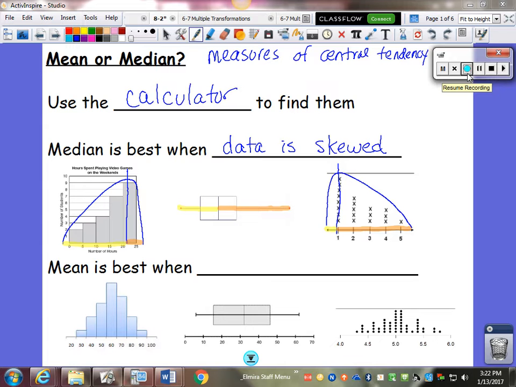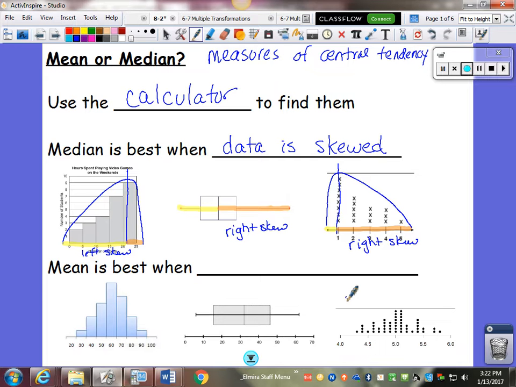So we would call this graph left skew because that yellow left-hand side is larger. Left skew. We would call this right skew because this side is larger, and this is right skew. So that's when you'd use the median.